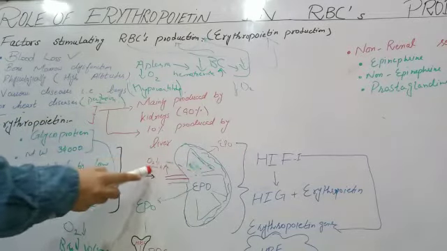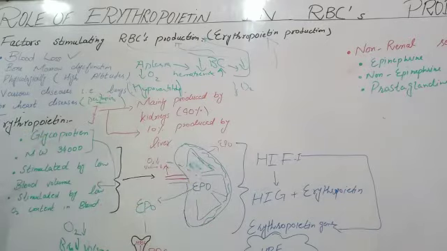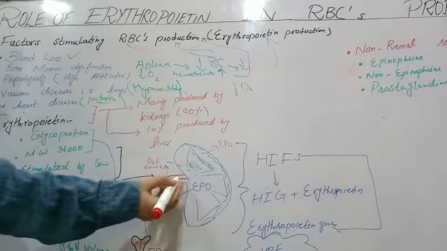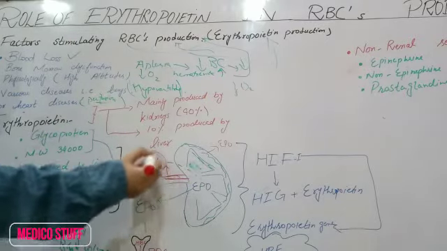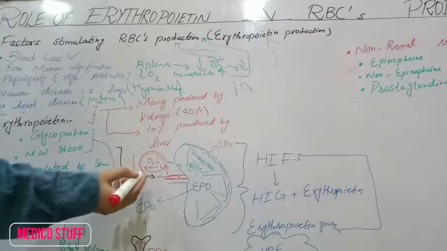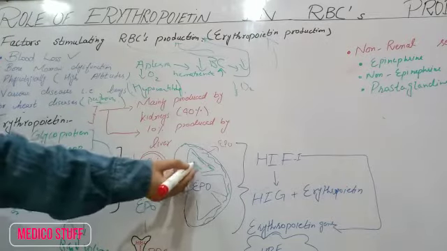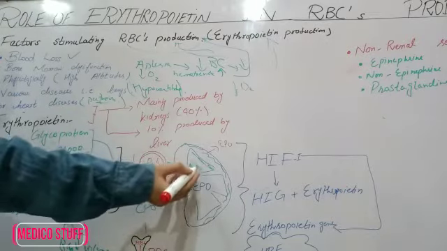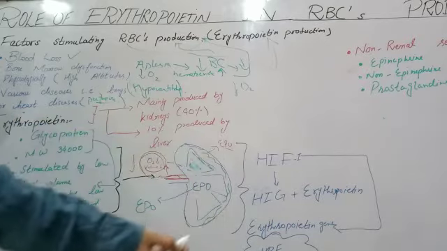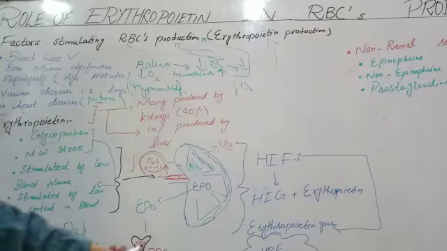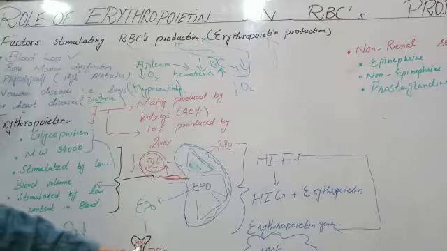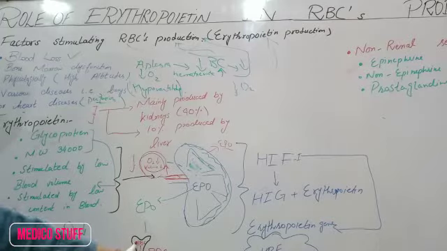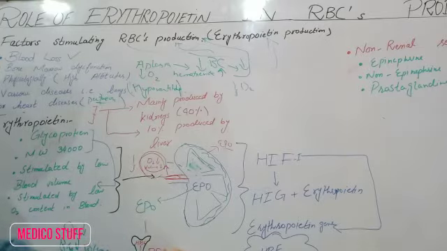Erythropoietin is produced when the blood coming towards the kidney is low in oxygen or its volume is low. These are both conditions which stimulate our fibroblast-like cells in the upper medulla and cortex to produce erythropoietin. Erythropoietin in turn comes to the bone, where it stimulates the hematopoietic stem cells to stimulate the production of RBCs from proerythroblast.